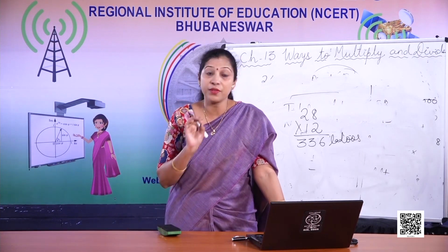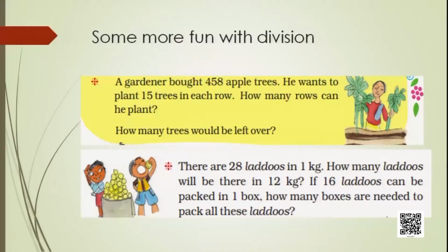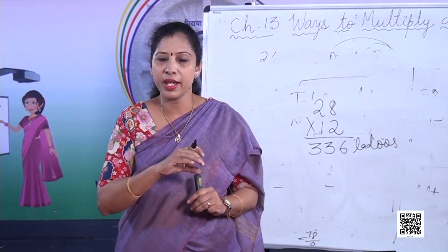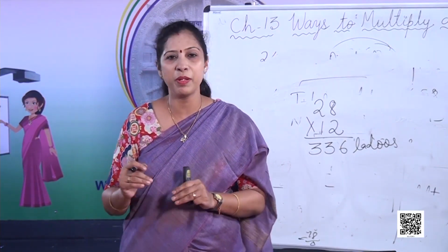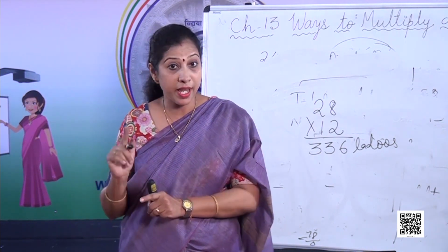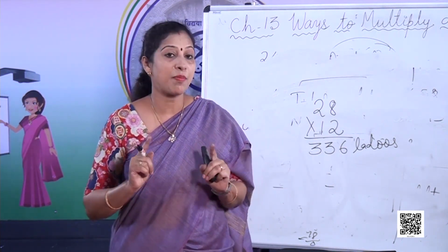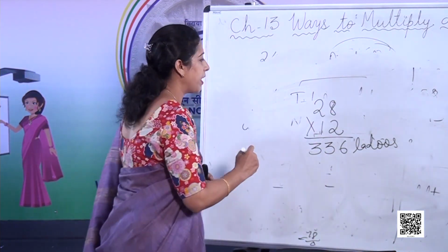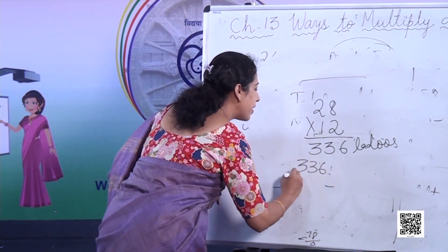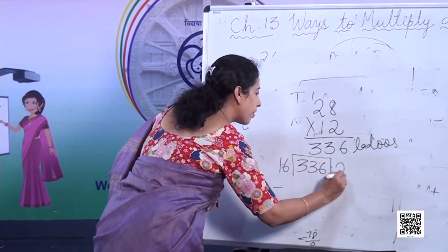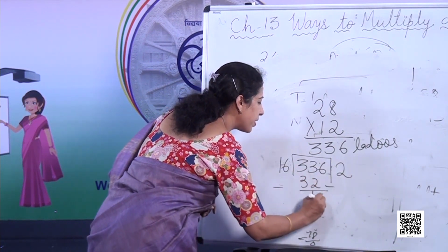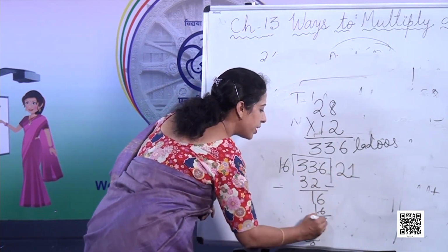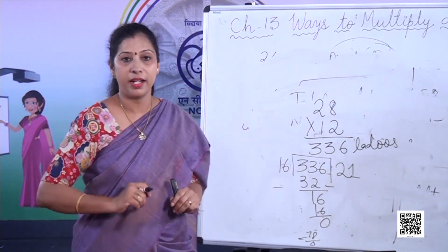Now the next question, you read carefully. यहाँ पे लिखा गया है 16 लड्डुओं को एक बॉक्स में रखा जाएगा. तो how many boxes do you need? तो आप सोचो कि अगर 16 को एक बॉक्स में रखा जाएगा तो number of boxes will be more or less. बॉक्स एक है लेकिन लड्डूज हैं 16. सो आपको इसमें क्या करना है? Of course we have to now divide. So we can divide 336 divided by 16. So how many boxes do we need? 21 boxes we need to pack these laddus.